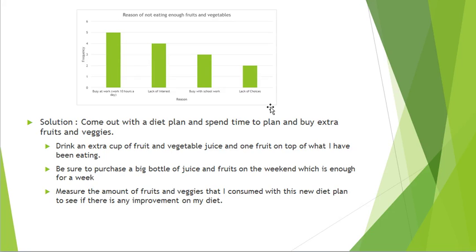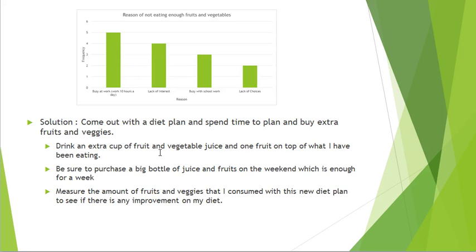So what I did at this point was I bought extra veggie and fruit juice for the fridge. They serve as snacks for me, so I have to make sure that I drink an extra cup of fruit and veggie juice a day, and also add at least one fruit on top of what I have been eating every day. So in this case, it did not alter my eating habit. It's just adding extra to it, which is not that much to do. It's just a cup of juice and also just a fruit.